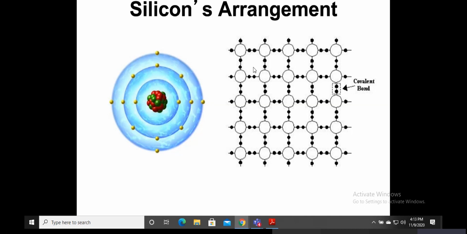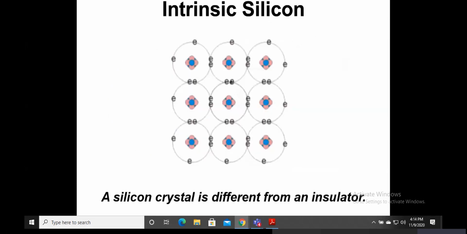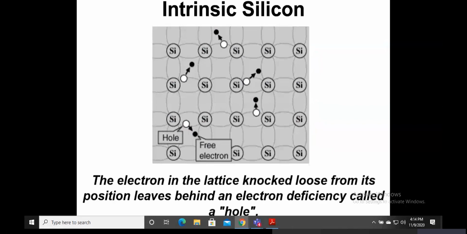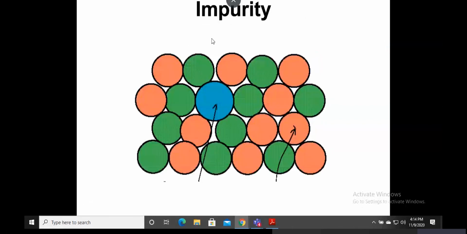So if you were to look at our silicon at room temperature, in its equilibrium state, it's fine, and we are concerned about the last band. This last band, as you can see, has 4 electrons, and it's mutually shared with the other atoms. So it's all at peace. Now, this as such does not help us much, but we are going to add some impurity to this silicon atom or the silicon crystal.